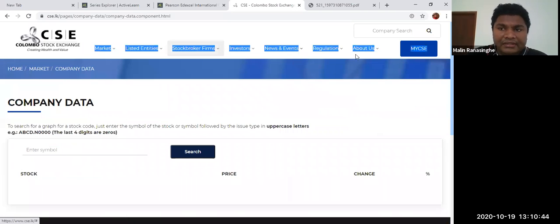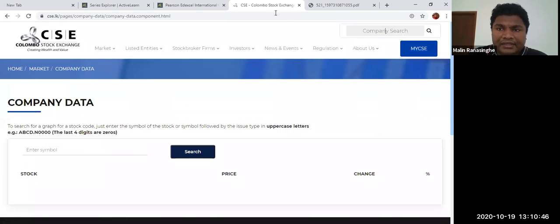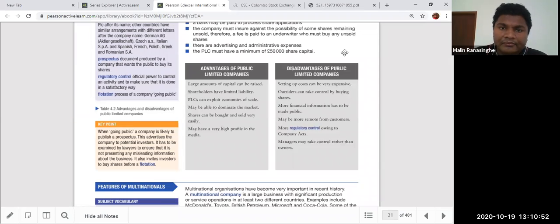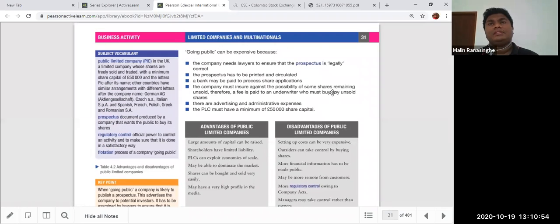A lot of companies are listed in the Colombo Stock Exchange, 289 companies. These are all PLC companies in Sri Lanka. In Sri Lanka we have altogether about 7,000 plus private companies, but less than 300 companies only are at PLC level, publicly listed. So that's the thing.